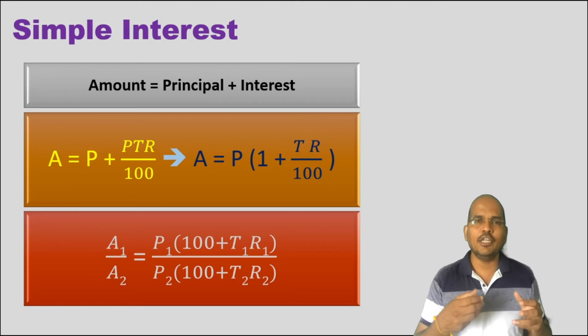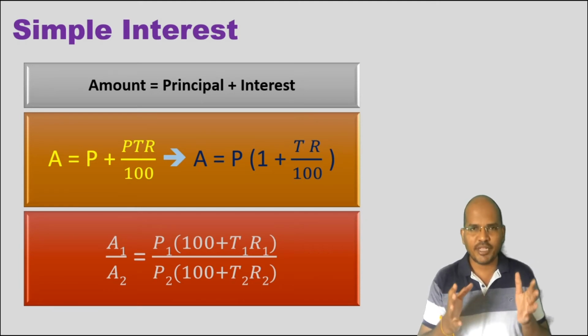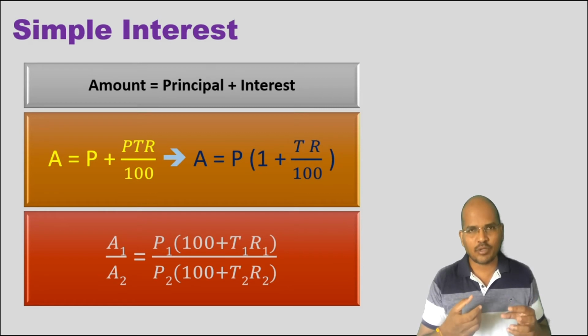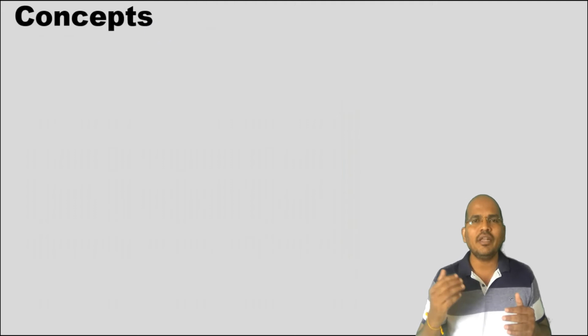People deduce a number of formulae from this basic fundamental thing. So keep in mind we have only two formulae. The first one is SI is PTR by 100, and the second is amount is principal plus interest. The more you plug in values and make terms constant, you get different terms. Going ahead, now let us see the concept in NSI.